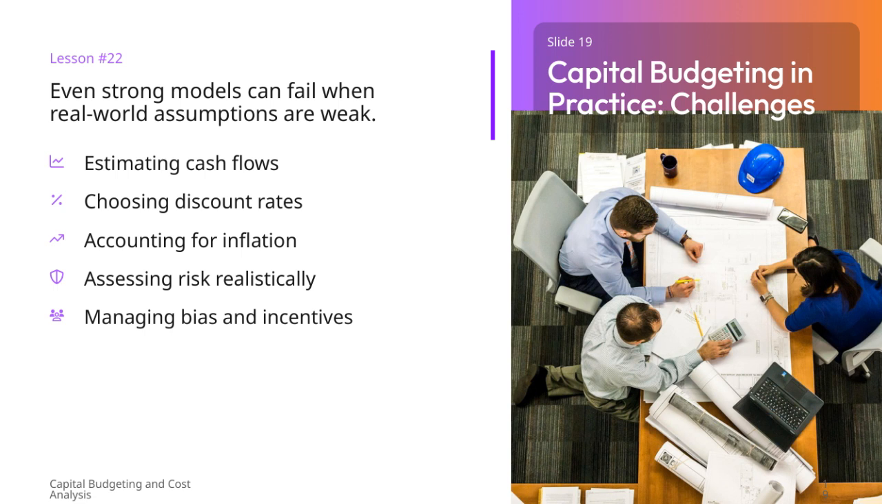Accounting for inflation is another important factor, since ignoring it can distort cost and benefit projections over time. Assessing risk realistically helps us better understand potential outcomes rather than assuming overly optimistic scenarios. Lastly, managing bias and incentives in the decision-making process is vital to maintain objectivity and avoid skewed results. Together, these challenges highlight why capital budgeting requires both rigorous analysis and practical judgment.